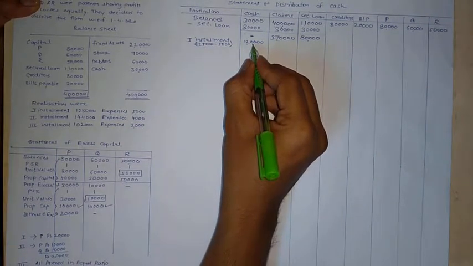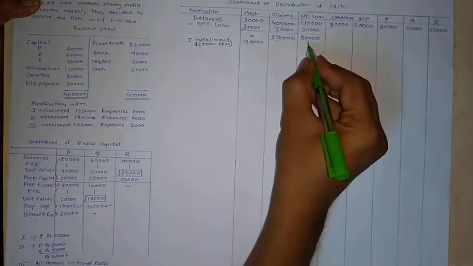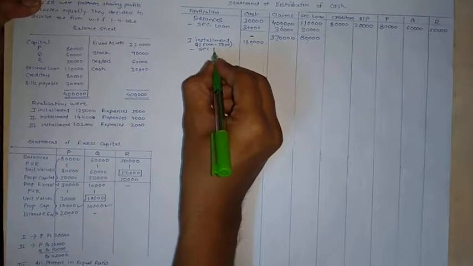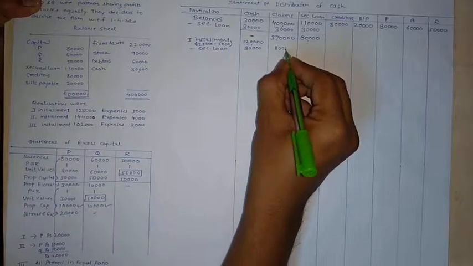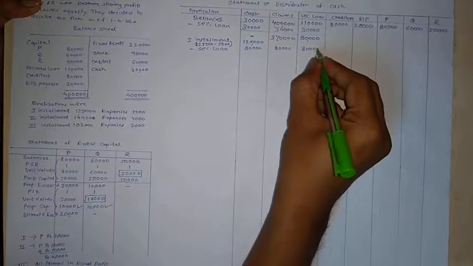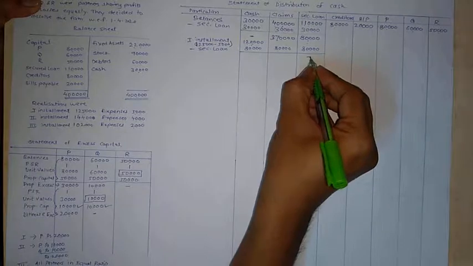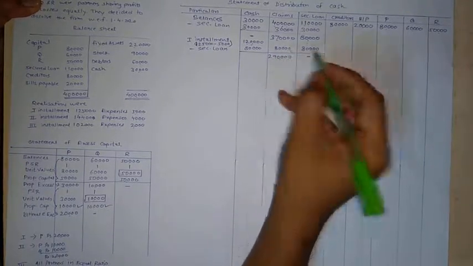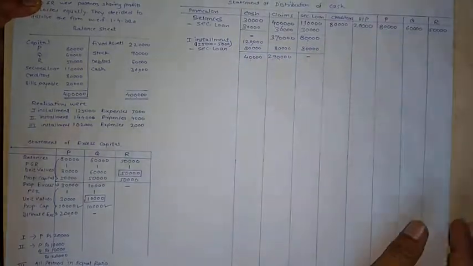You can show any suitable method for working, but cash available is 1,20,000. So out of 120, secured loan is pending 80,000. So less paid for secured loan 80,000. Secured loan now settled, amount is nil. 2,90,000 is claims and cash balance is 40,000.